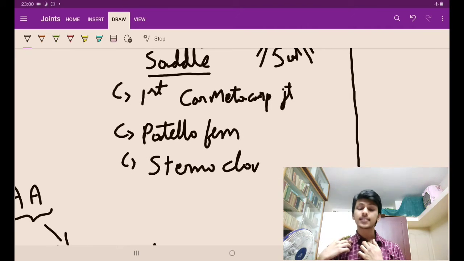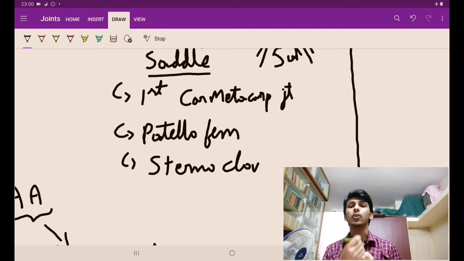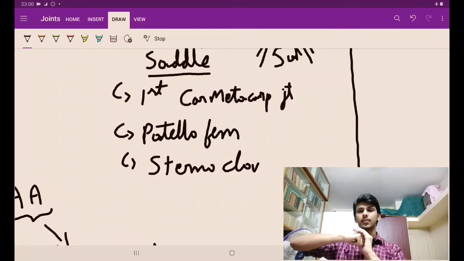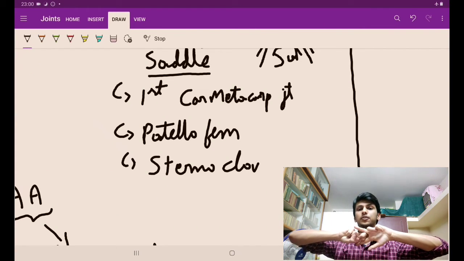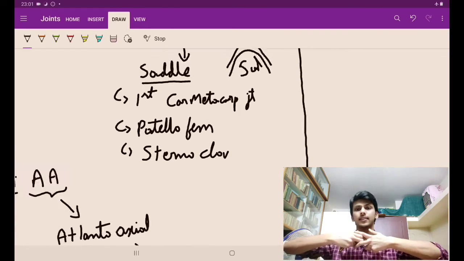Okay guys, next is the sternoclavicular joint. Sternoclavicular joint क्या? See here, you can touch and feel na. The clavicular head is convex and the sternal head is concave. Okay, it is like this. So that is also what kind of joint? Saddle joint. Okay, it will be like this.